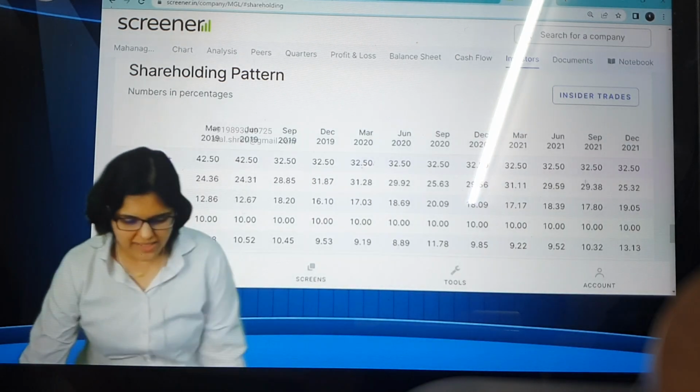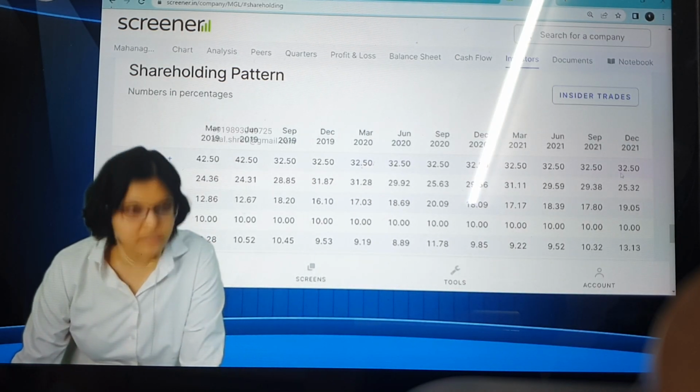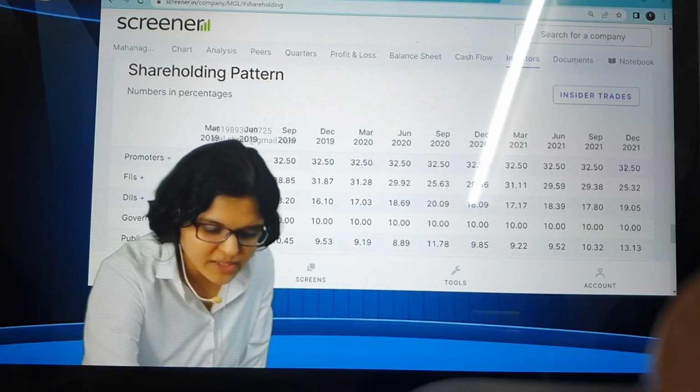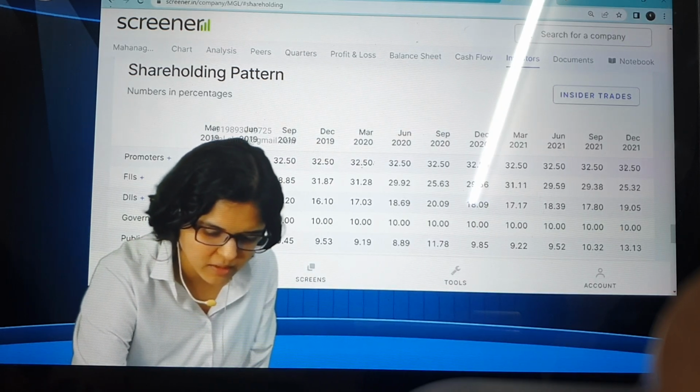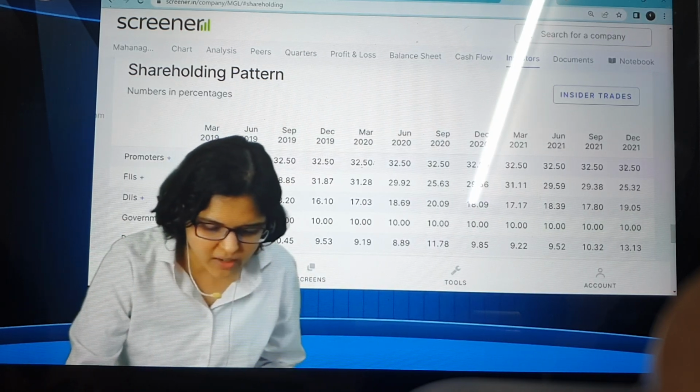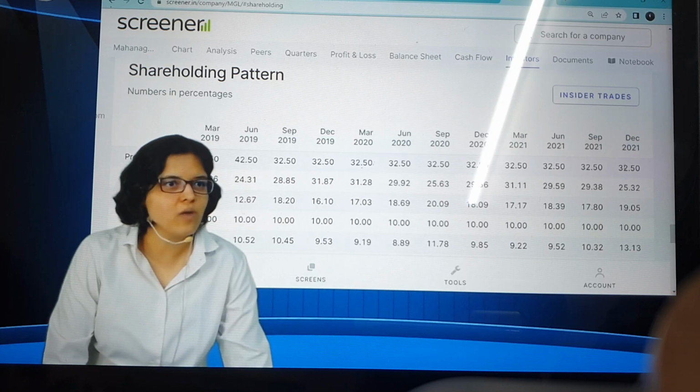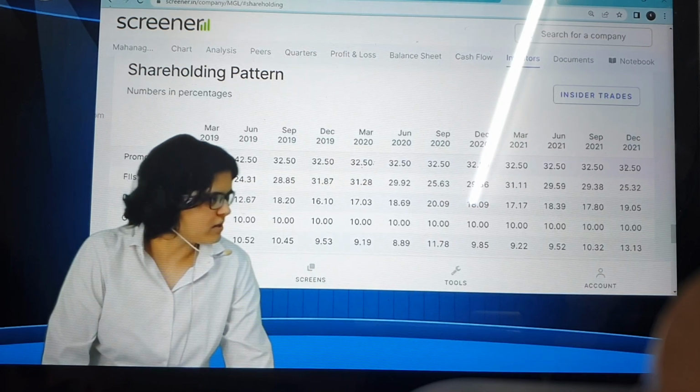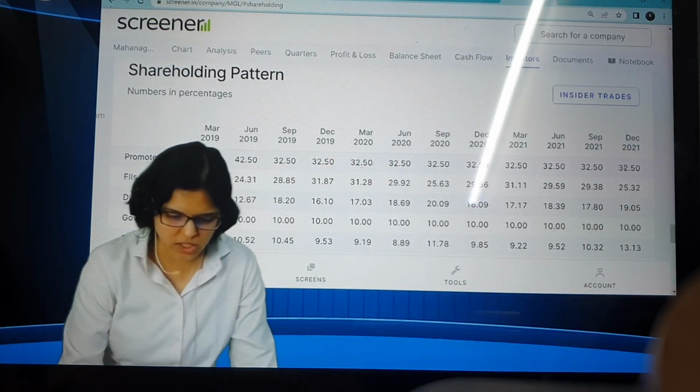Okay, so here, what has happened, tell me, has the holding gone down? Yes, everyone? So it has gone down, but is it still greater than 10%? Yes, it is. So are we done with the basic 10 pointer? Out of 10 points, how many points did you get? What is the scorecard? How many points out of 10? 9 out of 10? Shall we check for IGL?